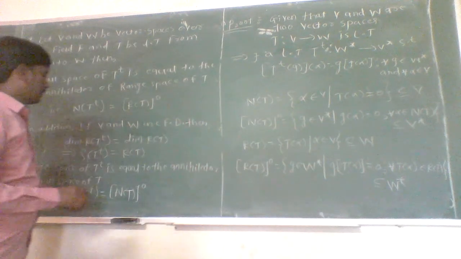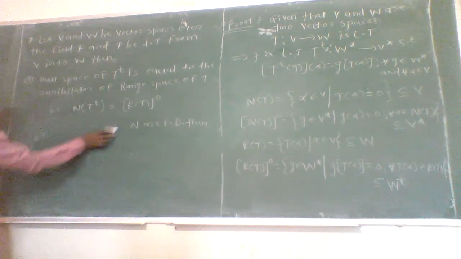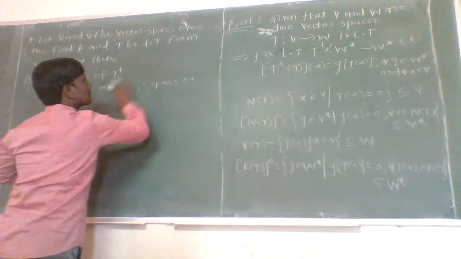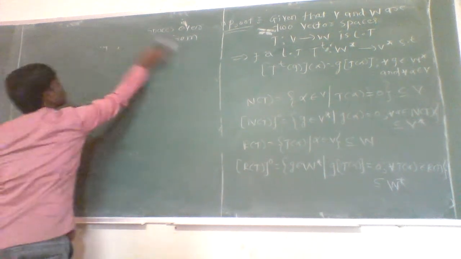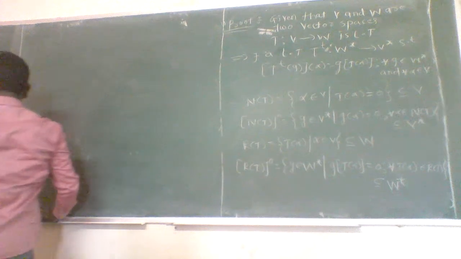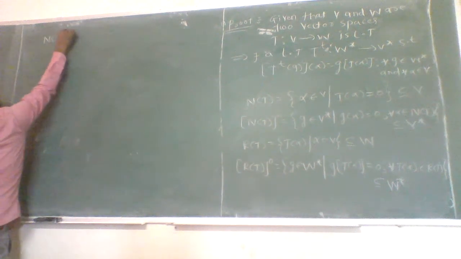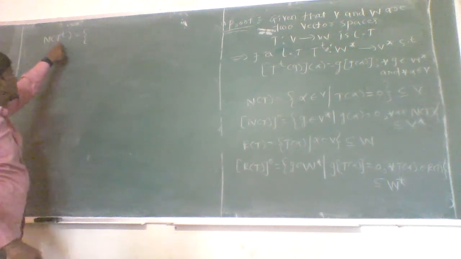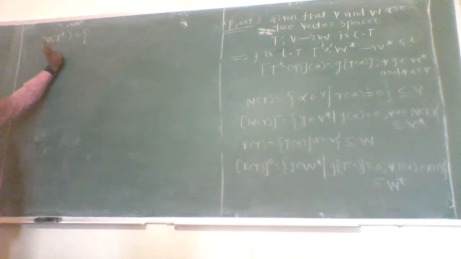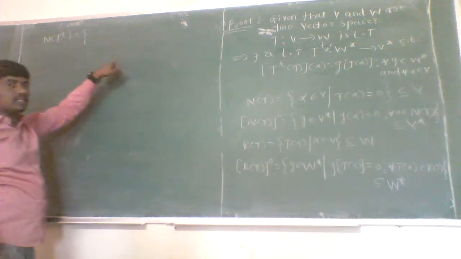Okay. Now let us see what the null space of T to the power t is. As we find the null space of T to the power t, and T to the power t is a linear transformation from W star into V star, the domain is W star.